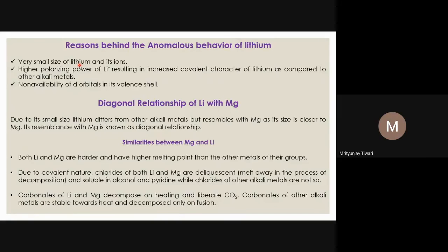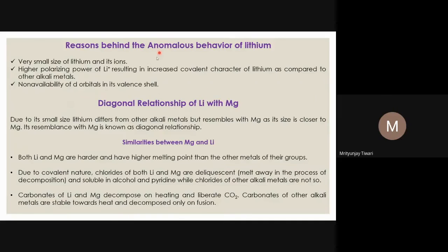So 0 belongs to the s subshell and 1 belongs to the p subshell. So there are no d subshells, so no vacant d orbitals. Lithium does not have d orbitals, and because of the availability of d orbitals, many other chemical properties change.